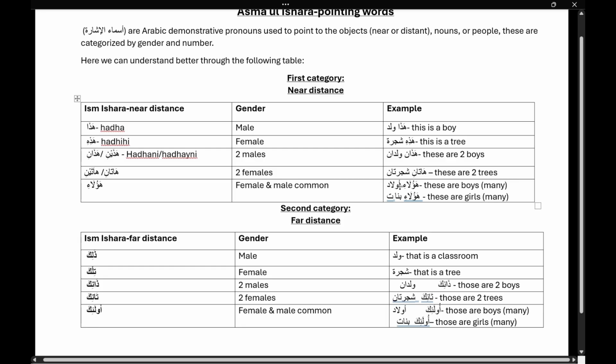You can see the example. These are two trees. Or Hatani bintan, these are two girls. Or Hatani madrasatan, these are two schools. Depending on the wordings, you will change the meaning as well.